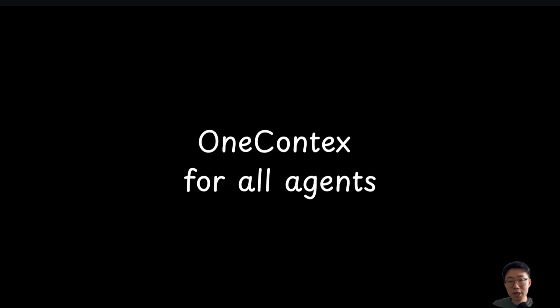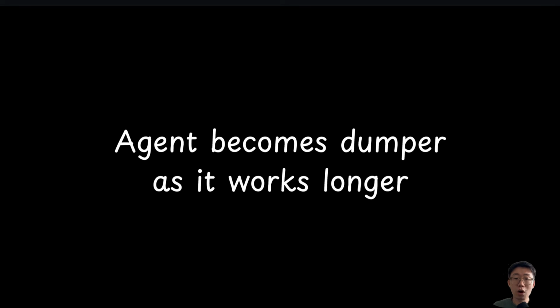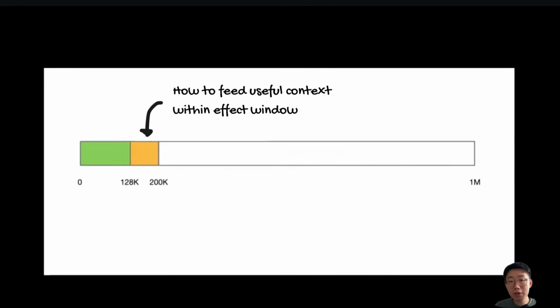So one of the key limitation factors for Claude Code or any coding agent is context management. If you use a coding agent enough, what you often notice is that the agent just seems to become dumber as it works longer on more complex tasks. It will make the same mistake and also forget some stuff that it tried before. Fundamentally, it is limited by the context window of the language model.